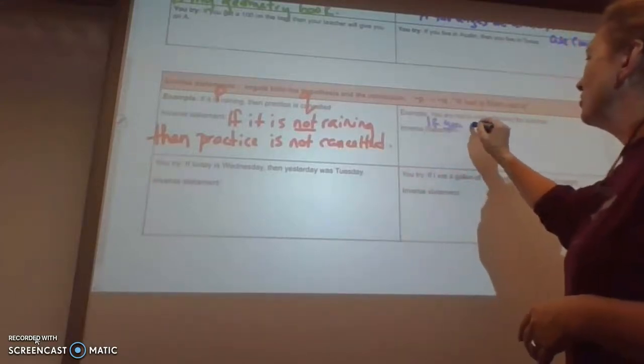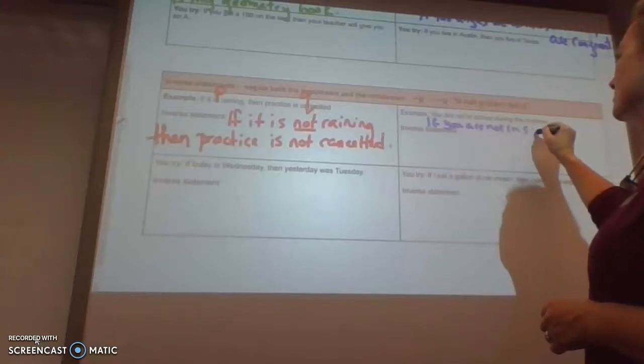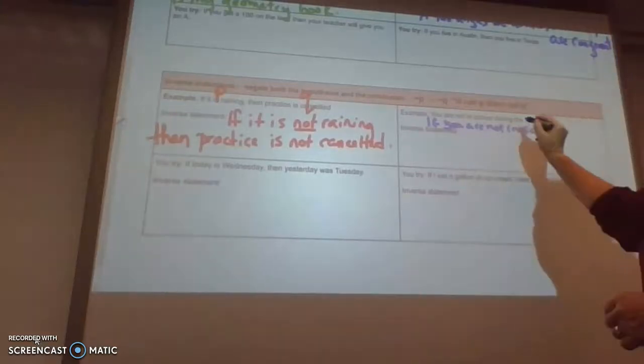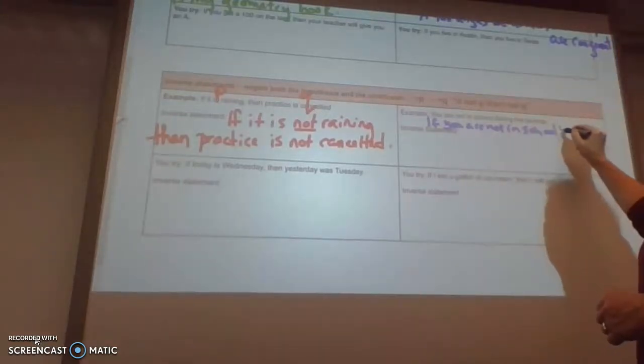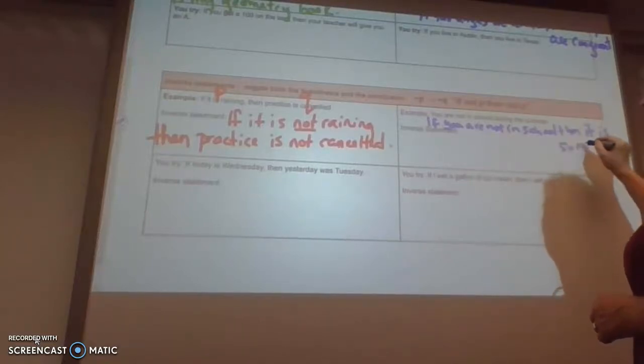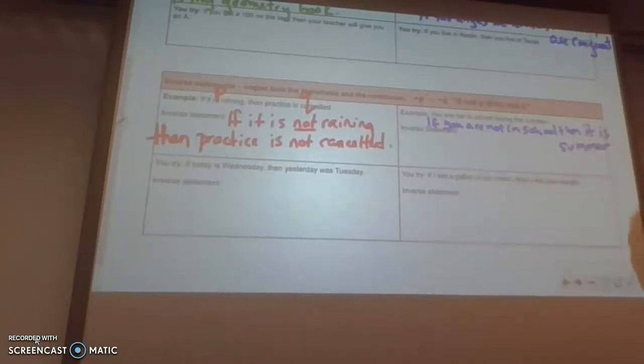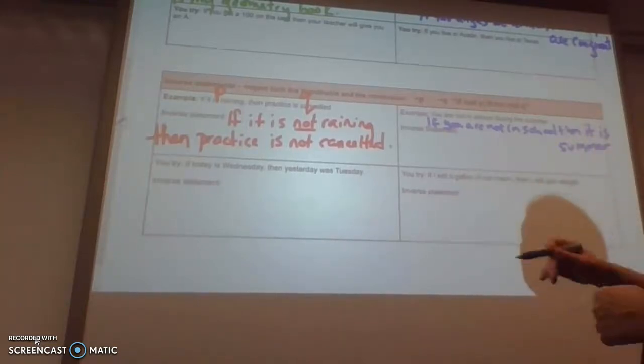If you are not in school, that would be my P, then it is summer. So that's just the statement. Now I'm going to do the inverse.